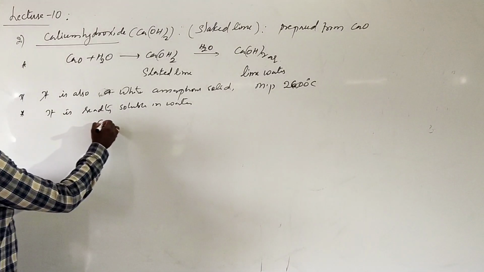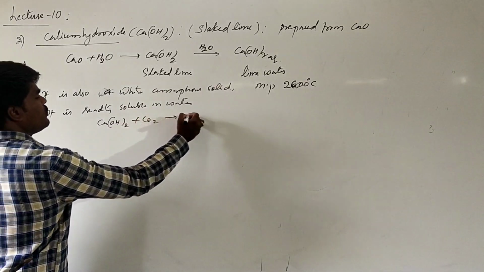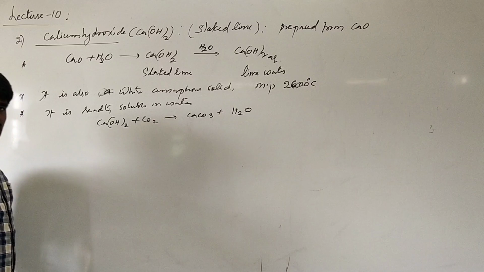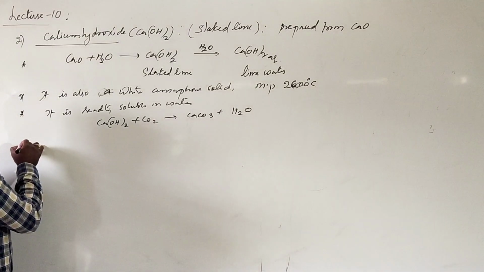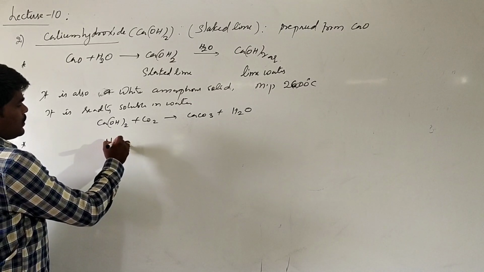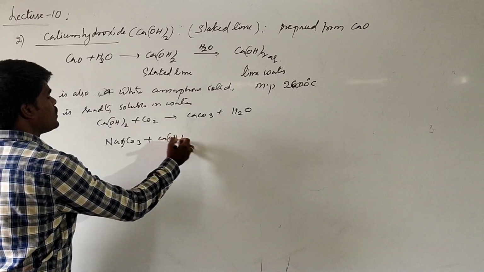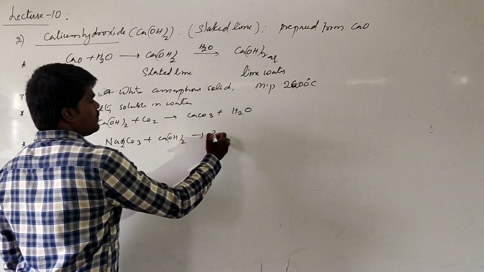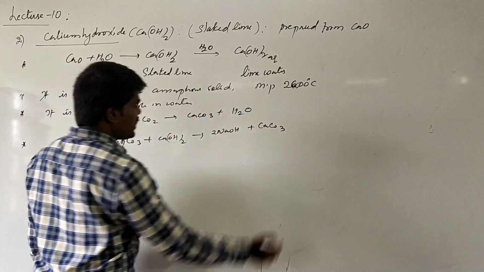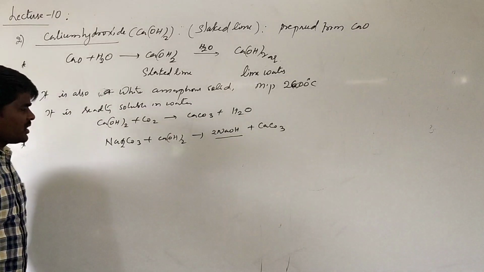Generally, it readily absorbs carbon dioxide to form calcium carbonate plus water, and it also reacts with sodium carbonate to form sodium hydroxide plus calcium carbonate. This particular reaction is called causticization, which is used in the preparation of sodium hydroxide.